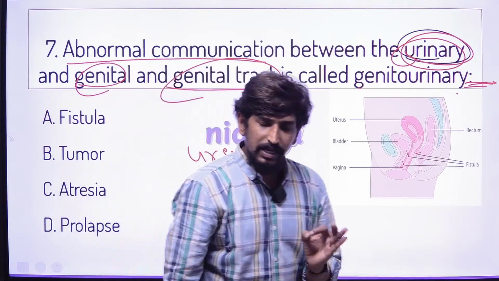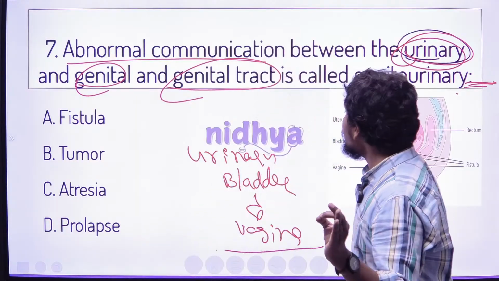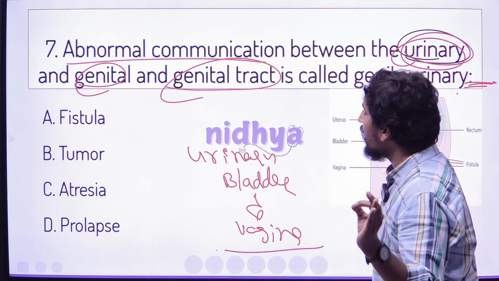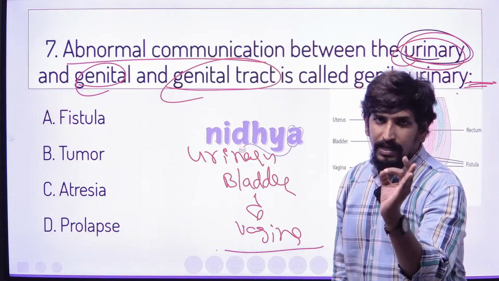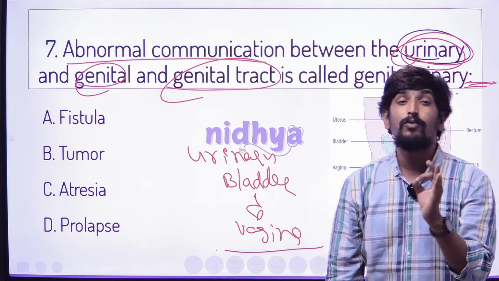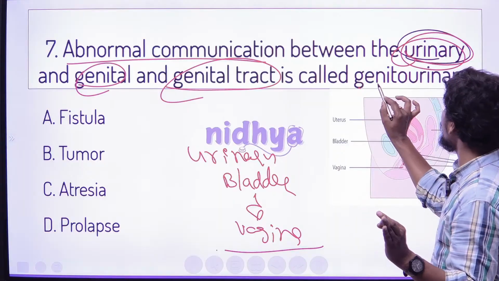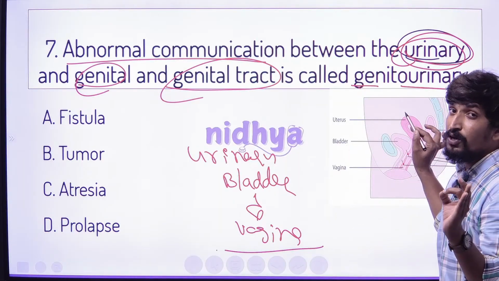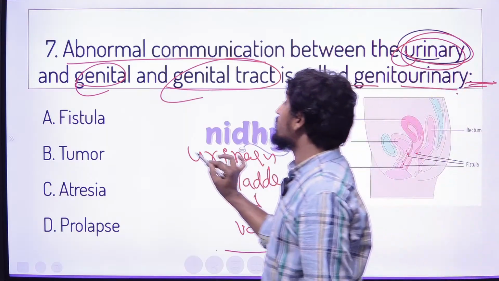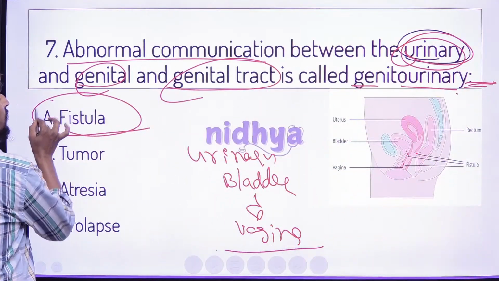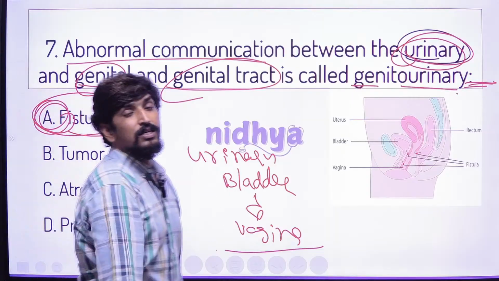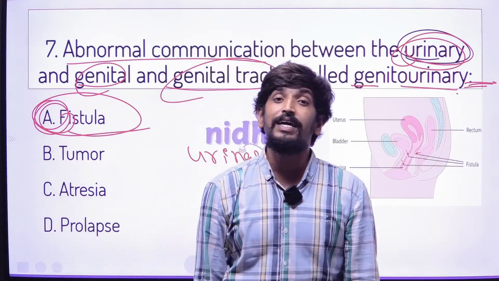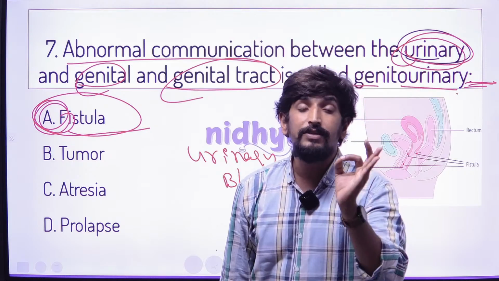If there is an abnormal communication between the urinary bladder and vagina, it is termed a genitourinary fistula. This abnormal communication is called a genitourinary fistula.